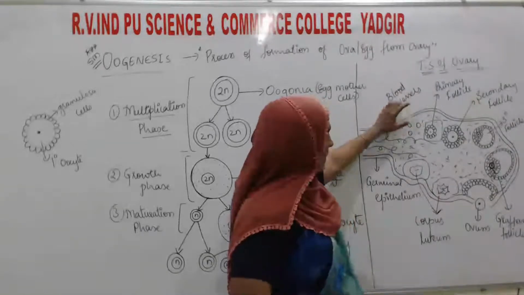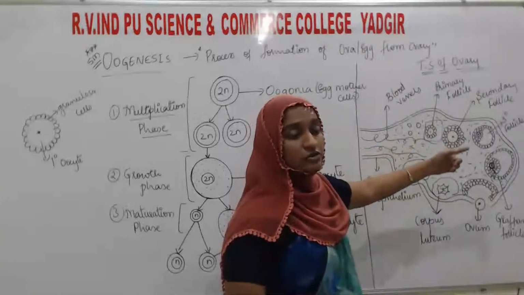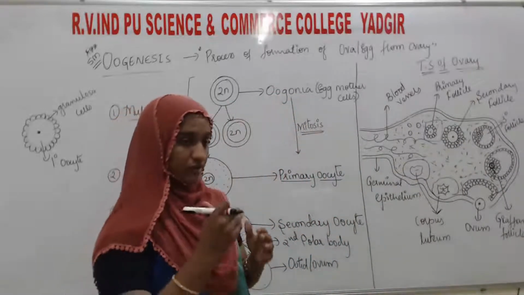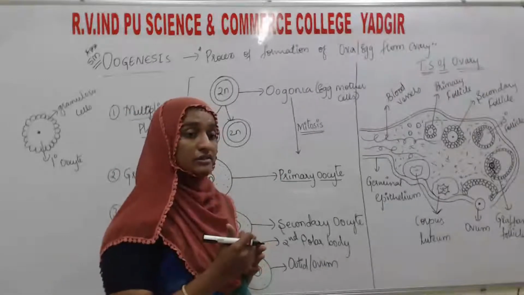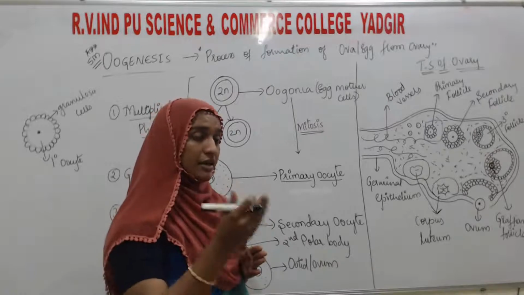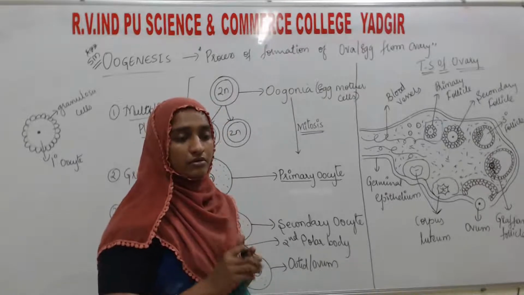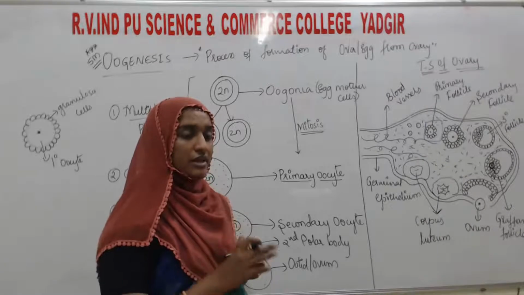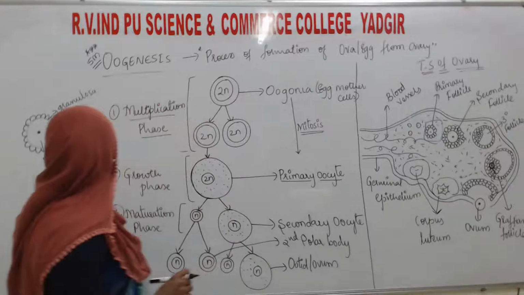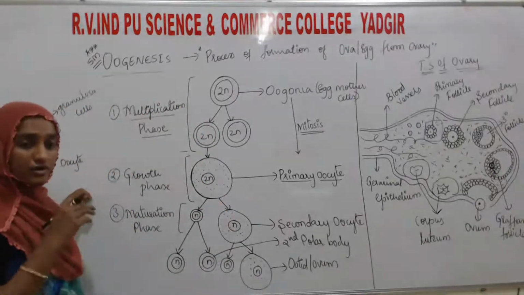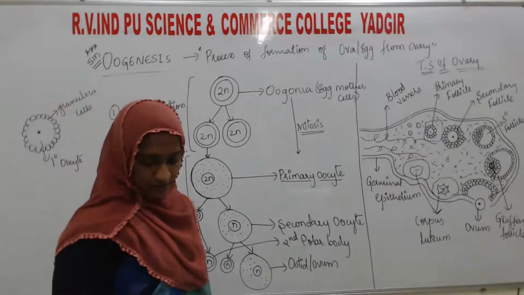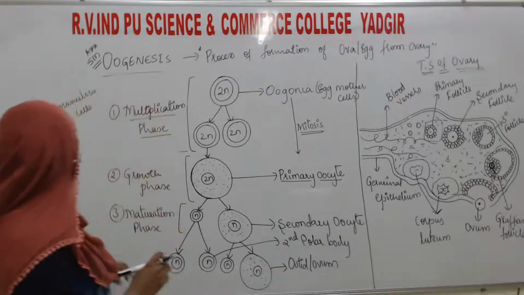Each primary follicle is going to mature, but the extra follicles start to degenerate. From a million it will come down to some thousands, because many primary follicles start to degenerate after forming granulosa cells around them. Therefore, at puberty, see here,